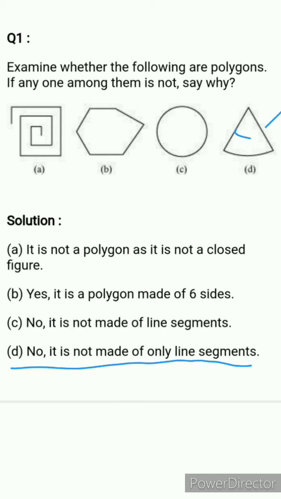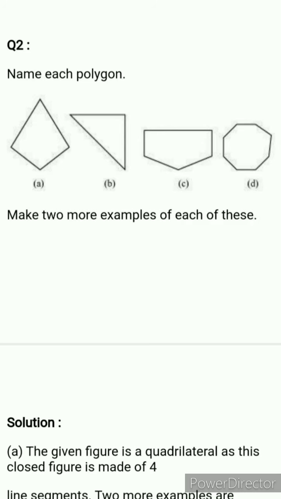Now come to the next question. So in this question you have to name each polygon. Clear? आपको हर polygon का नाम लिखना है, and make 2 more examples of each of these. और हर type के polygon के आपको कोई भी 2 examples देने हैं. Clear? So let's start from the first figure.